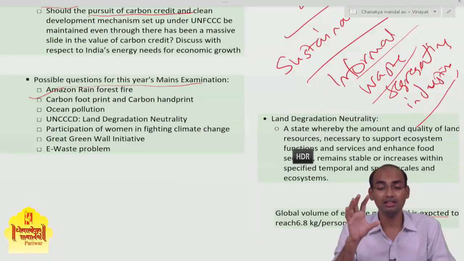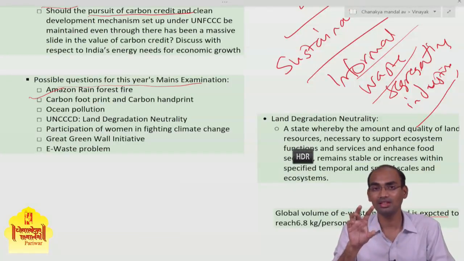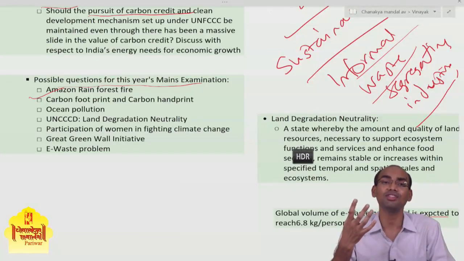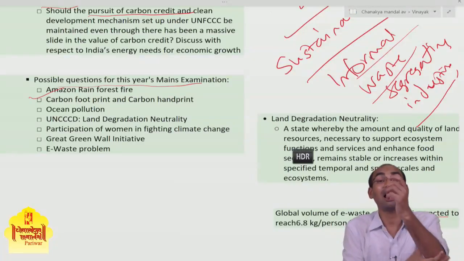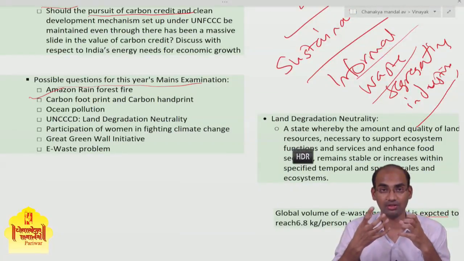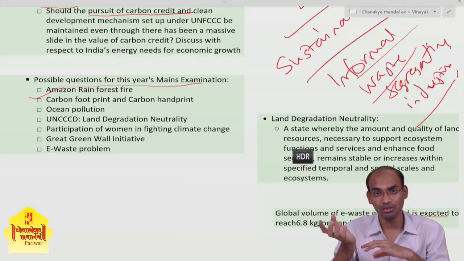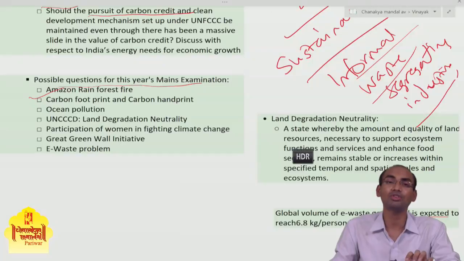When you are thinking from the UPSC exam perspective, you need to understand how UPSC might ask a question on this. It might ask a question regarding what will be the possible consequences of this Amazon rainforest fire.